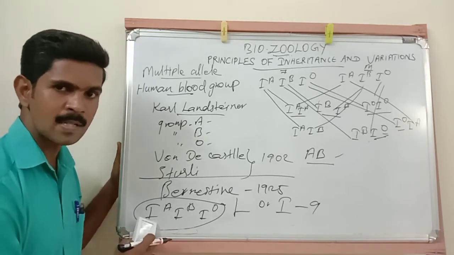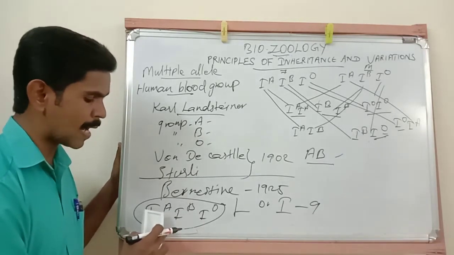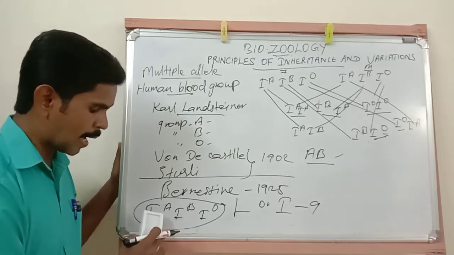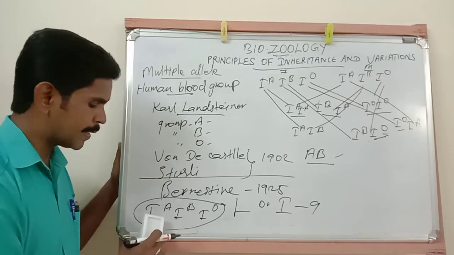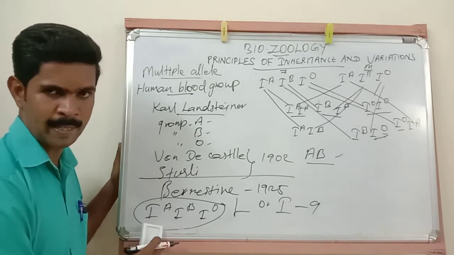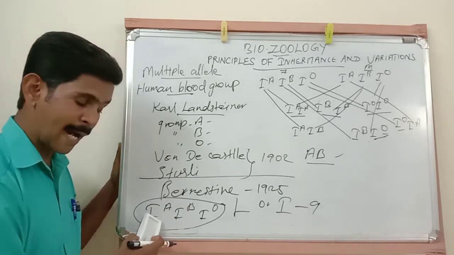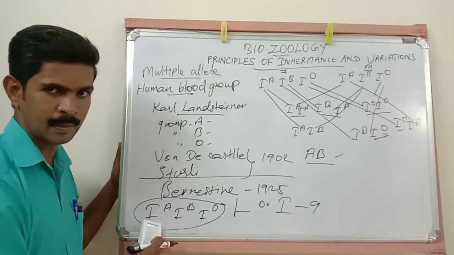N-acetyl galactose transferase is the enzyme produced by this IA allele. Understand? Then this IA allele can add one more sugar. The name of that is N-acetyl galactosamine. N-acetyl galactosamine is what is added by this IA allele. Understand?